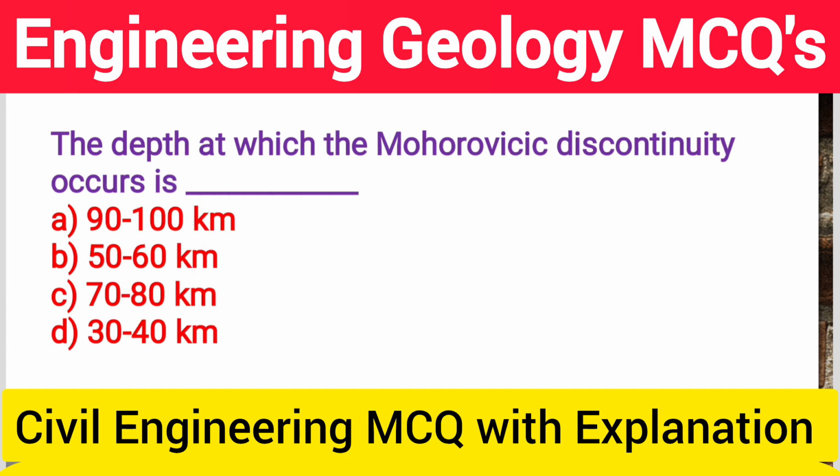So next question, the depth at which the Mohorovicic discontinuity occurs is option A 90 to 100 km, option B 50 to 60 km, option C 70 to 80 km, option D 30 to 40 km. So the Mohorovicic discontinuity from seismic evidence is determined at approximately the depth of 30 to 40 kilometers. So the correct answer is option D 30 to 40 kilometers.